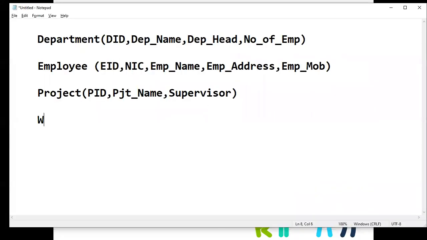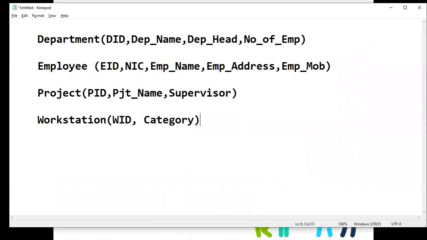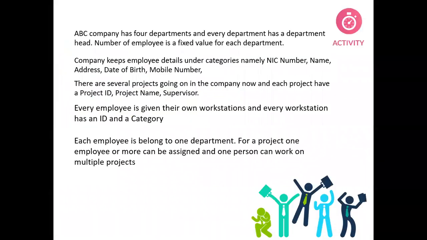Workstation. Workstation ID. And the category, right? Next paragraph says each employee belongs to one department.